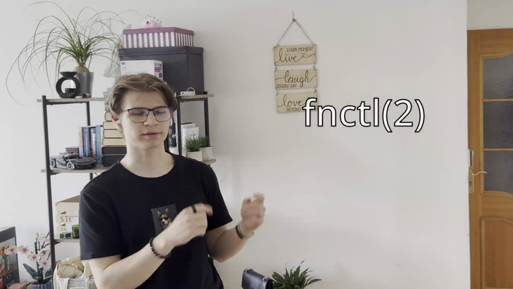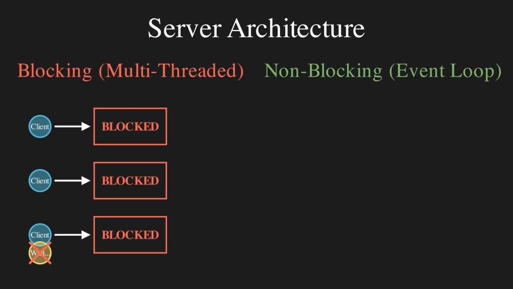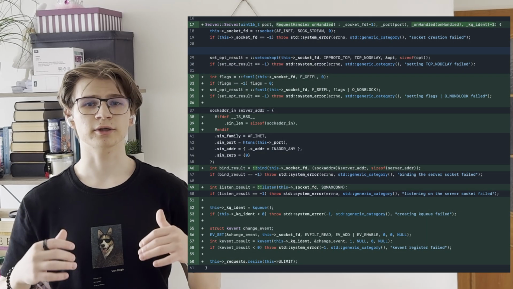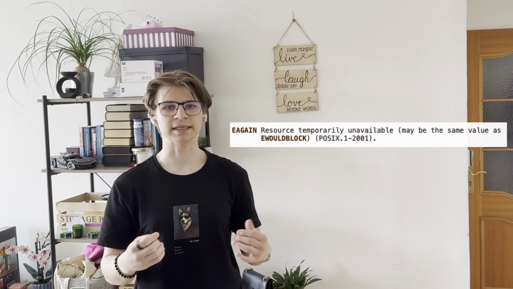I started by stripping the server back down and making the listening socket completely non-blocking using this function. Instead of waiting for data, I used Kqueue to let the server sleep until the OS explicitly told us a socket was ready. But this introduced a completely new problem. What happens if a client sends a massive JSON body, but we read 4 kilobytes before the socket says EAGAIN? If we try to parse it procedurally, our memory gets corrupted.